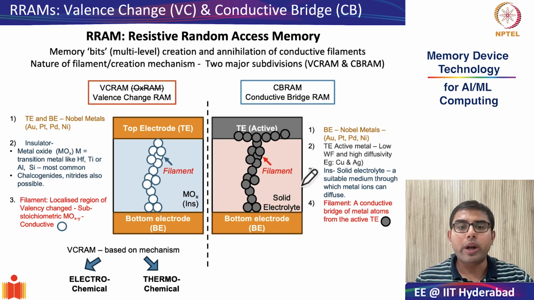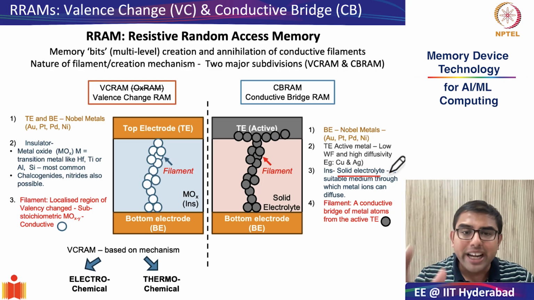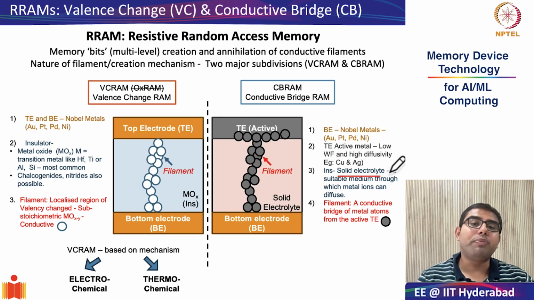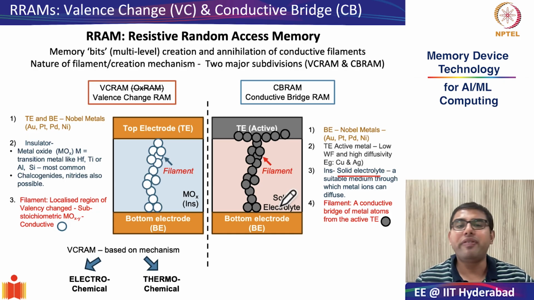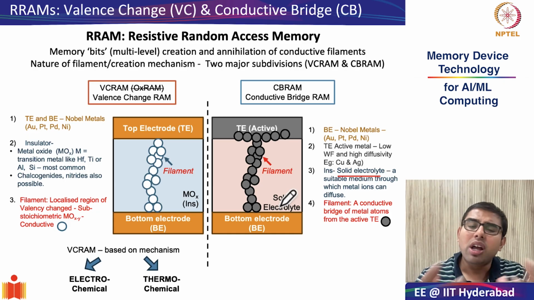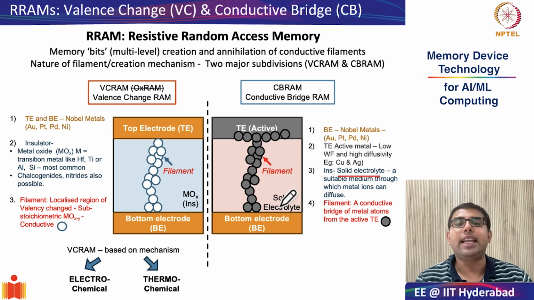Next we will look at the nature of the insulating material. Here the insulating material is something called a solid electrolyte. What is the meaning of electrolyte? This terminology is coming from battery. A medium where there can be easy diffusion of ions is known as an electrolyte. Here it is a solid electrolyte. Most of the time it is also a very simple metal oxide or any insulating material.